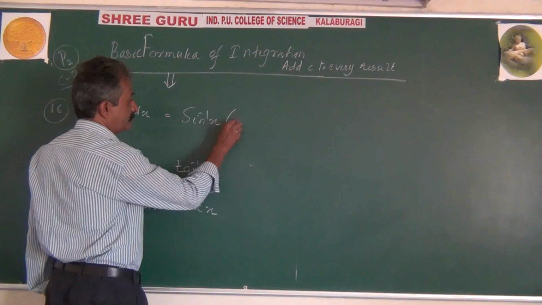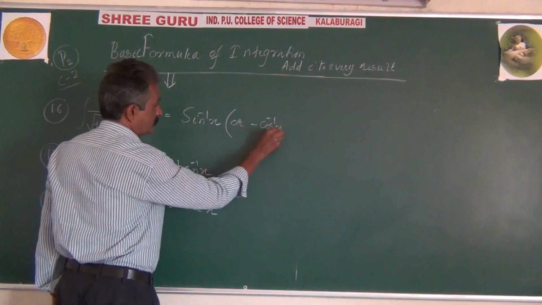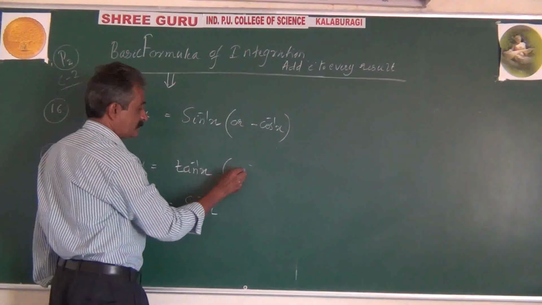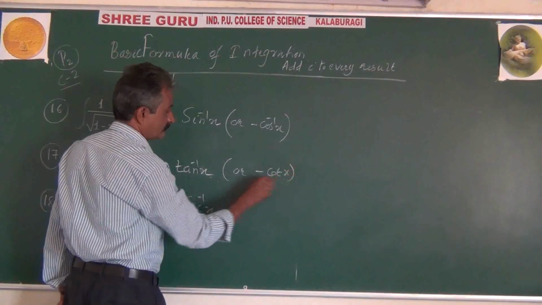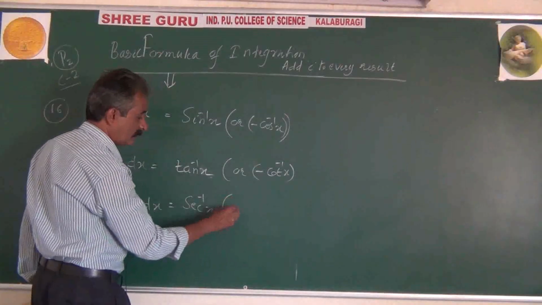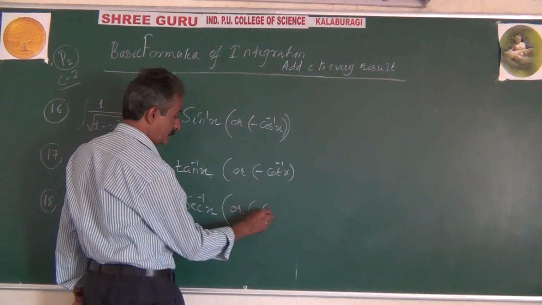Here it can be taken as minus cos inverse x, or it is also equal to minus cot inverse x, or it is also equal to minus cosec inverse x.